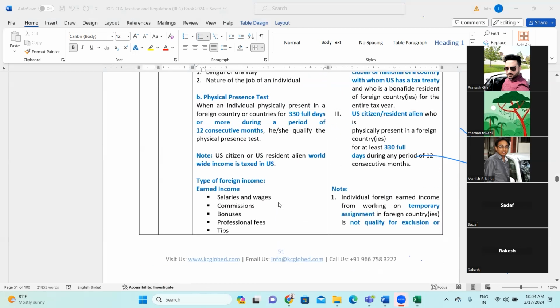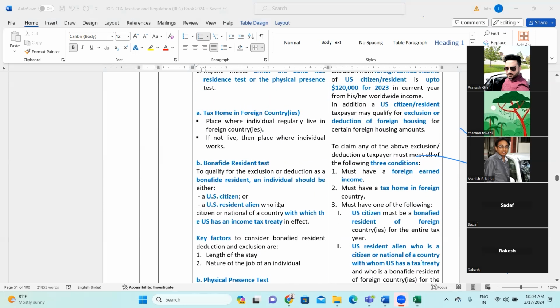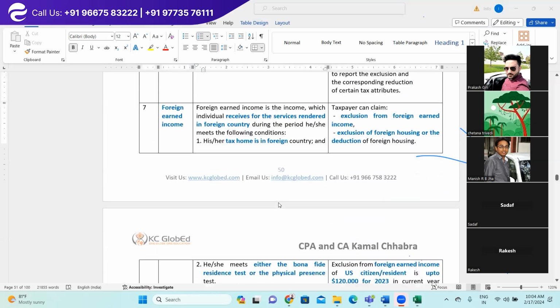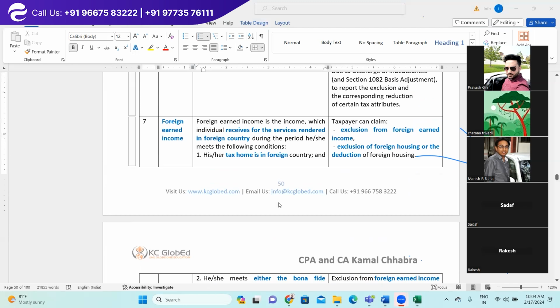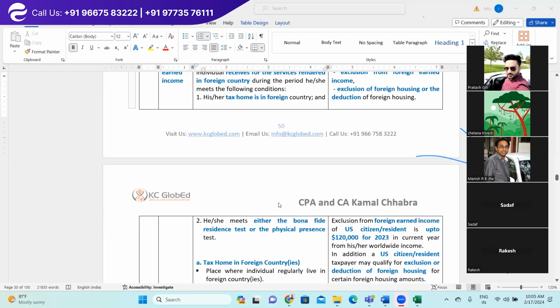Now coming to the summary of this entire column: foreign earned income is taxable in the hands of a resident or citizen of the United States of America, and they need to pay taxes, right? However, there is a certain exclusion available, and that exclusion is available when you meet these two conditions.